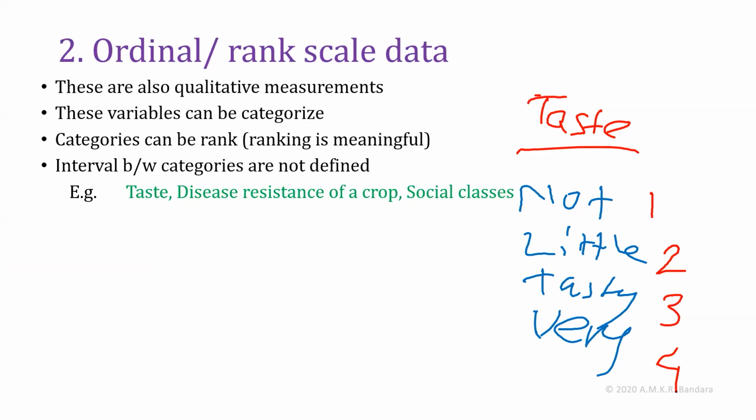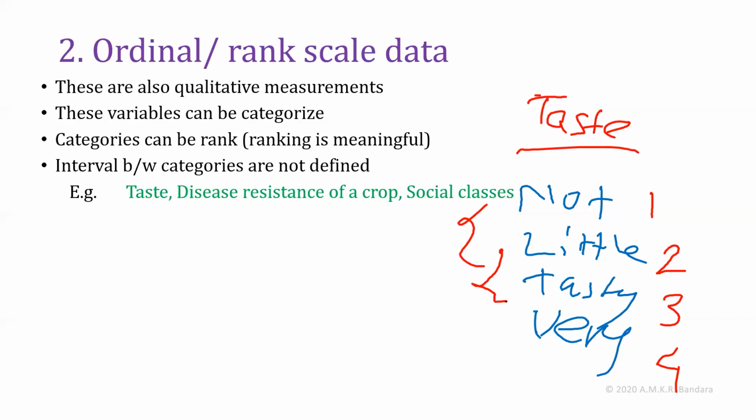But here there is a gap between not tasty and little tasty. These two are different. We don't know how much of a gap there is between these two. Also, there is a gap between little tasty and tasty.